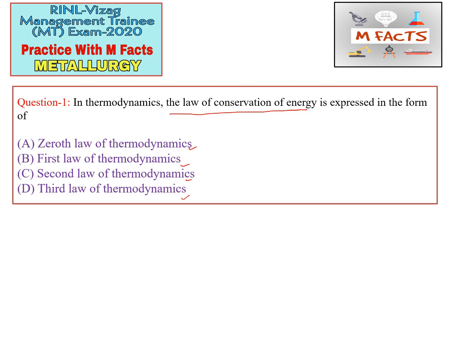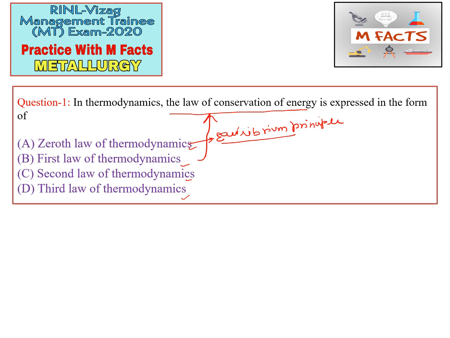We should try to learn from those options. The first option is the zeroth law of thermodynamics. This zeroth law of thermodynamics is also known as the law of equilibrium, or equilibrium principle. The first law of thermodynamics, this is a well known law, is known as the law of conservation of energy principle.